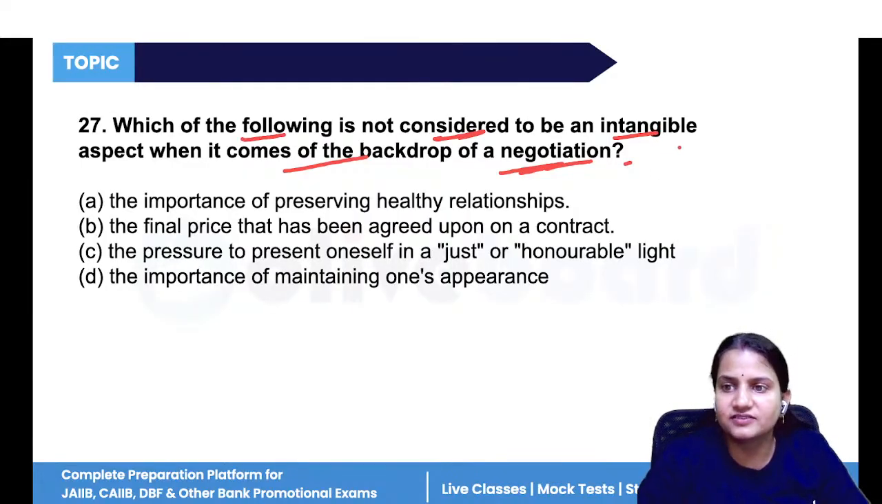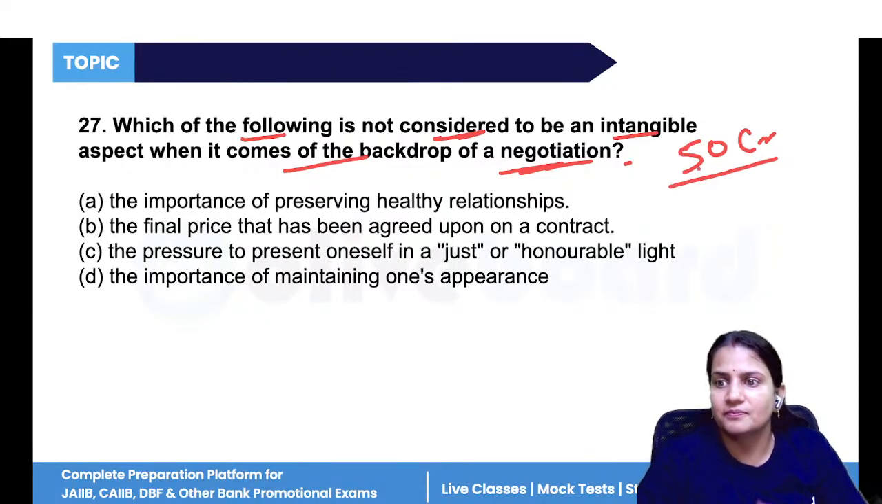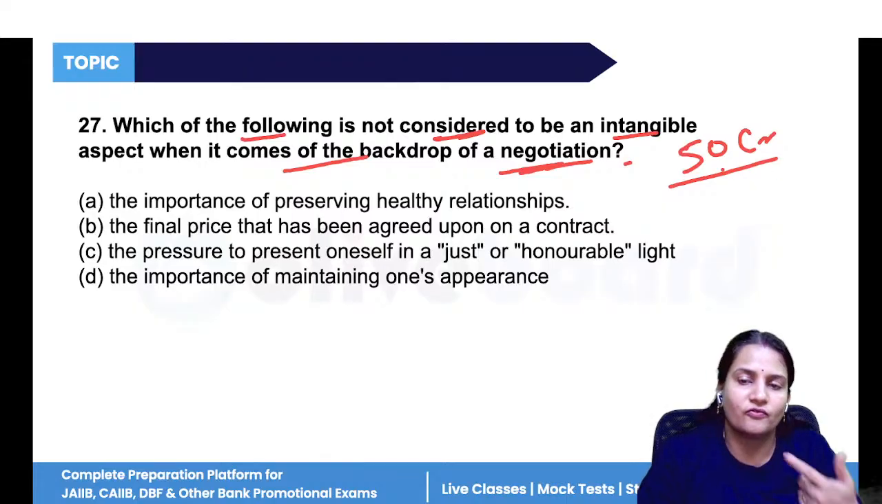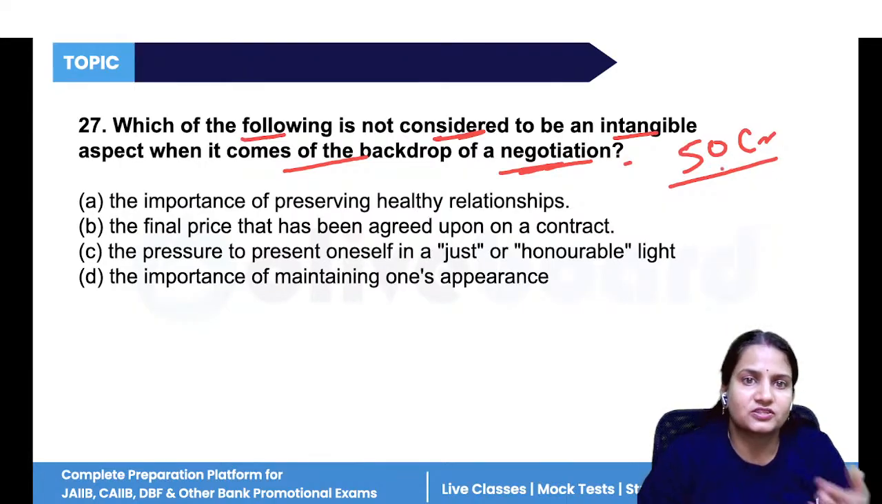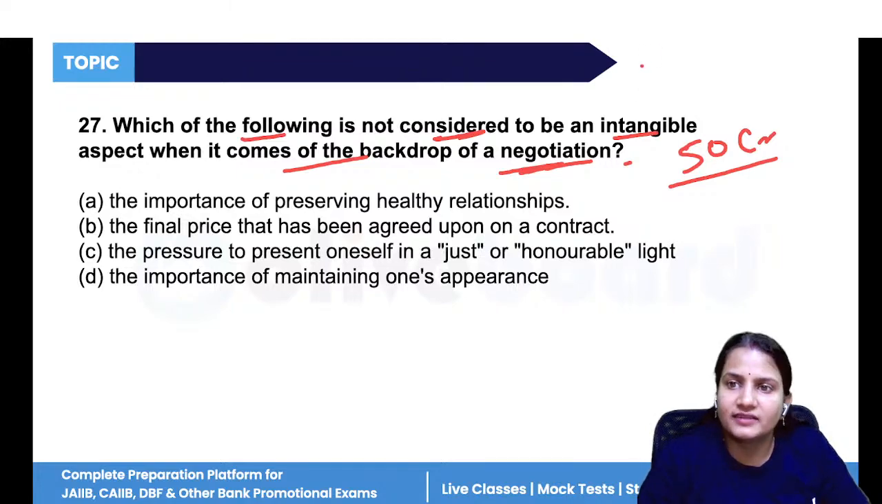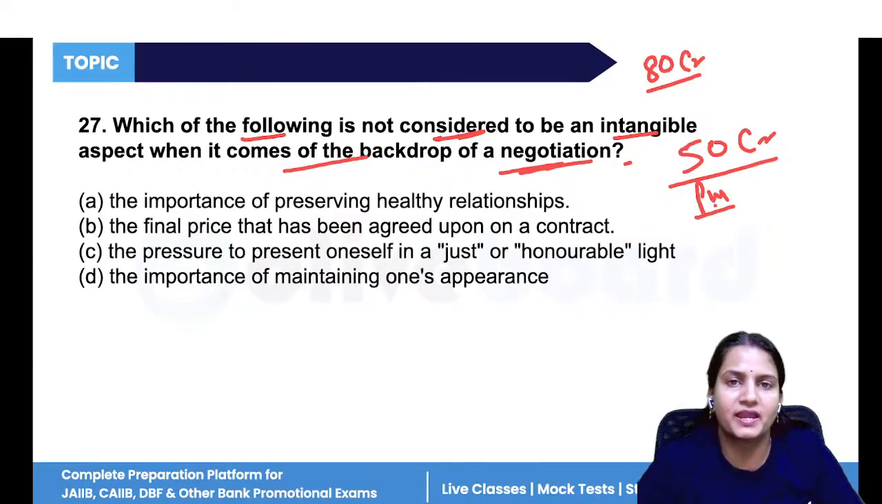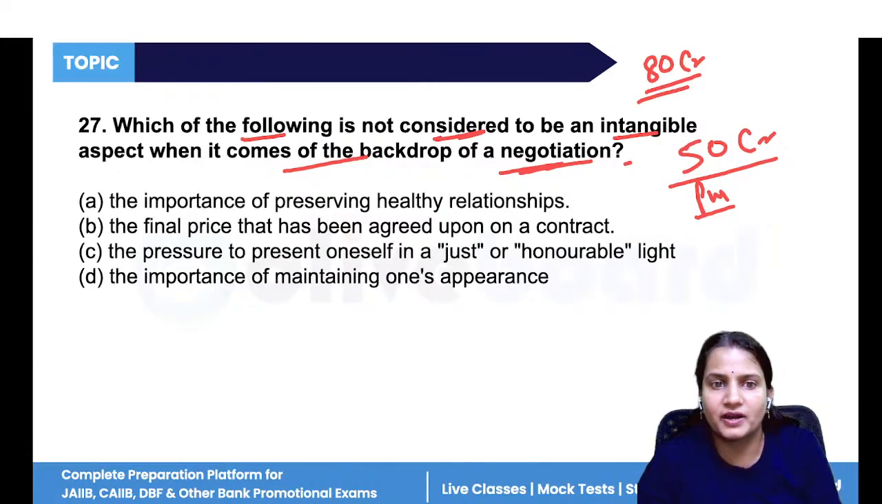The final price is, let's take an example, 50 crore. I want to purchase the company at 50 crore. This is the value at which I want to purchase your company. And you are saying that no, I'm ready to sell at 80 crore. Obviously the purchaser will always want to pay less for the company and the seller will always want to sell at a higher price. So in this case, how will negotiation take place?